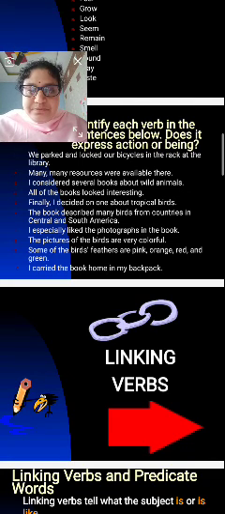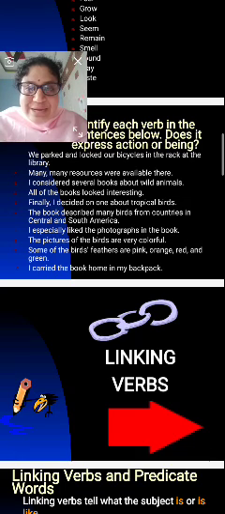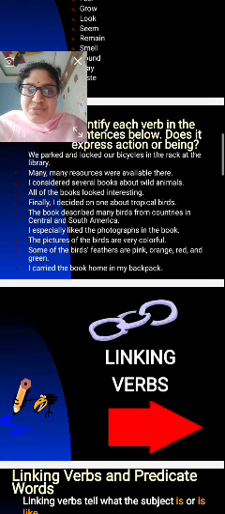Finally, I decided on one about a tropical bird. Being. The book described many birds from countries in Central and South America. Being. I especially liked the photographs in the book.